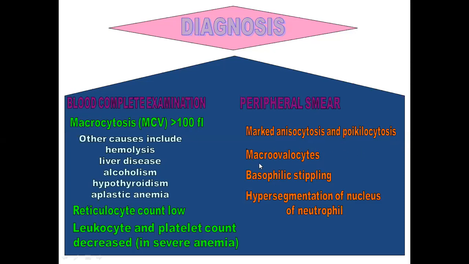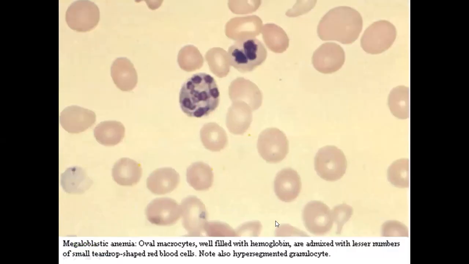There will be macro-ovalocytes. There can be basophilic stippling and hypersegmentation of the nucleus of the neutrophils. So these two signs are very important. Macro-ovalocytes, meaning RBCs of a large size, and there is hypersegmentation of the nucleus of the neutrophils, and it will be shown in this picture.